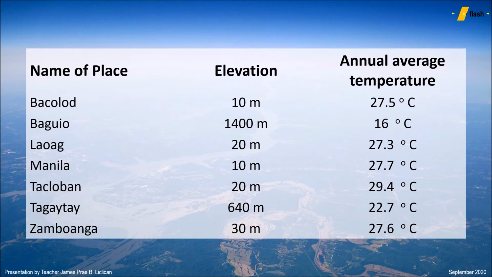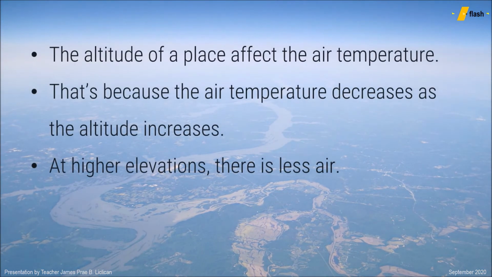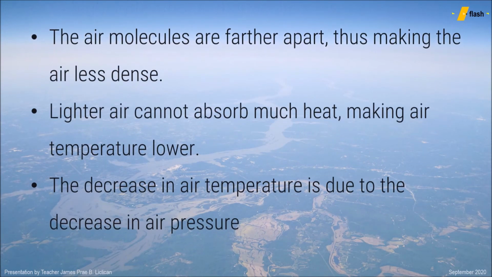Now, what can be inferred based on the initial data that we have? How is temperature and altitude related? The higher the altitude, the lower is the temperature, while the lower the altitude, the higher is the temperature. Or, we have an inverse relationship based on that. Ngayon, bakit kaya mas lumalamig kapag mas tumataas ang lokasyon ng isang lugar?